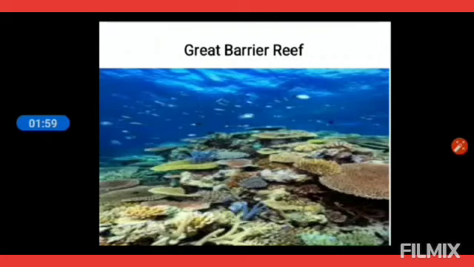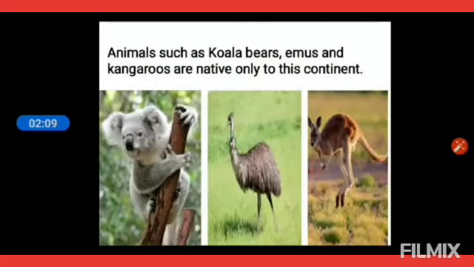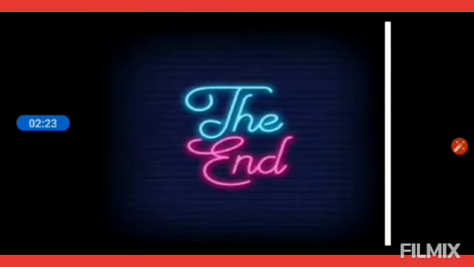The world's largest coral reef, the Great Barrier Reef, is also found off the northeast coast of Australia. Animals such as koala bears, emus, and kangaroos are native only to this continent. So here is the end of all continents. I hope you all have understood this.